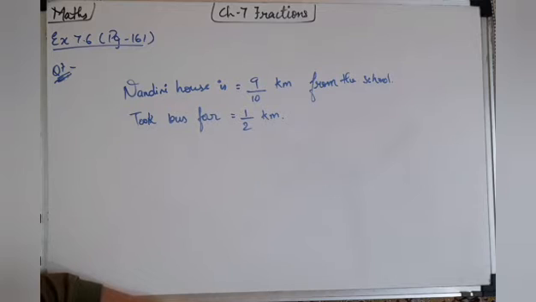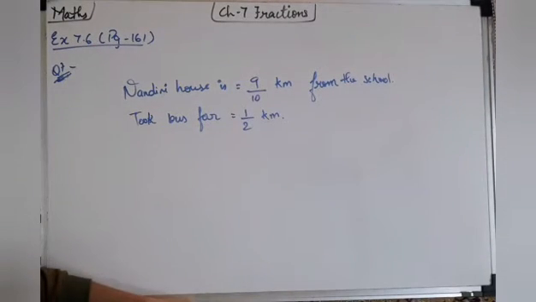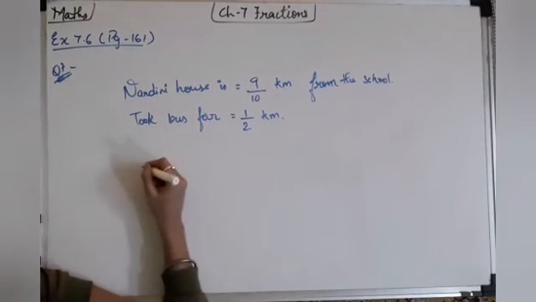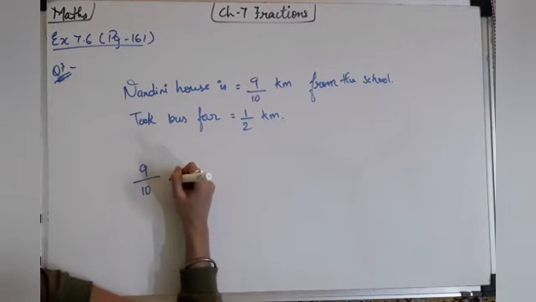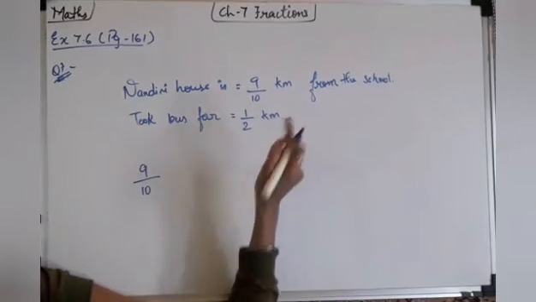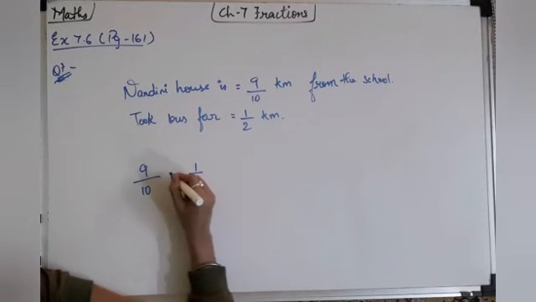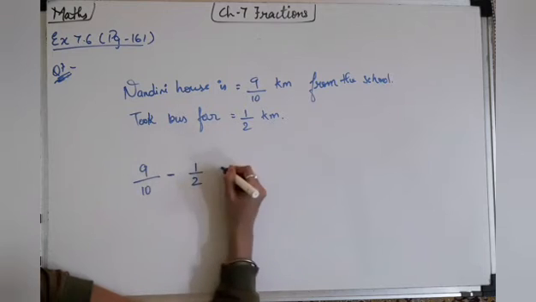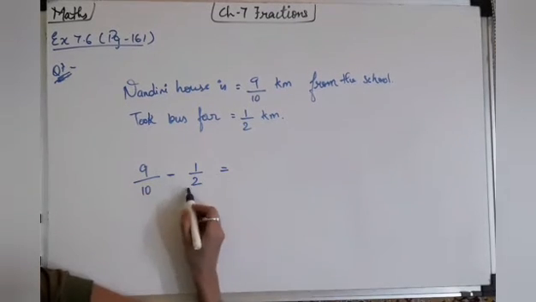So here they are asking us how far did she walk? So here also what we have to do? First we will see the total. The distance was 9/10. Right? This much she travelled by the bus, so we'll write here 1/2. We'll subtract both, so we'll get the answer of how much she walked. Right? It is easy. But you can see that denominators are different.